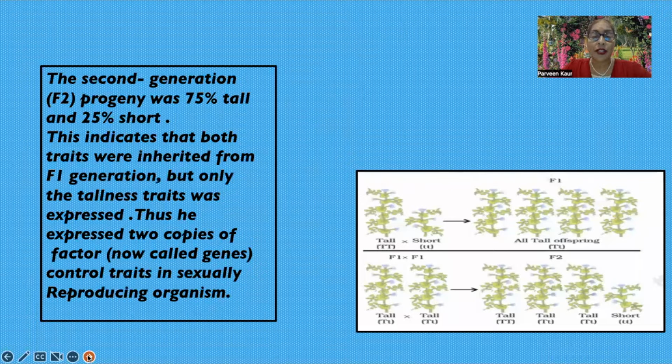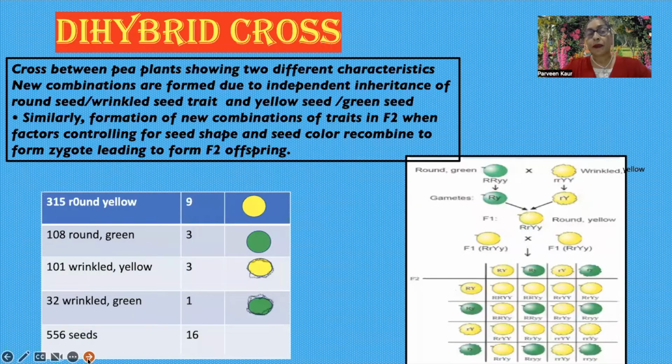The second generation, the F2 generation, also called filial 2 generation, had progeny that was 75% tall and 25% short. This indicates that both traits were inherited from the F1 generation, but only the tallness trait was expressed. Thus, two copies of a factor, and these factors are now called genes, control traits in sexually reproducing organisms.